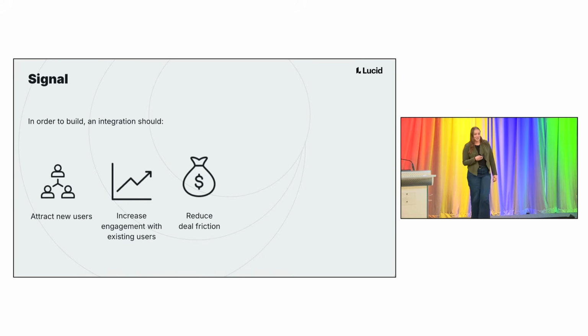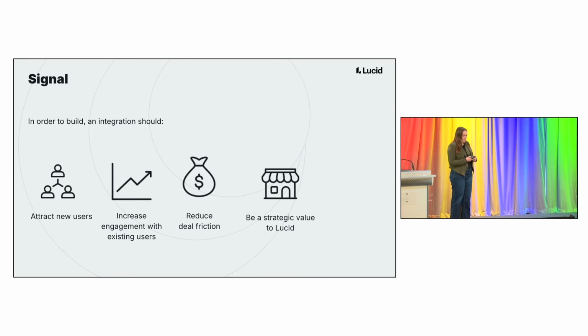Okay, next is reducing deal friction. I'll keep this kind of high level and, sorry, a little bit vague, but we know that some of our largest customers and most important customers are using Google Chat. So we had a pretty big risk actually in not building in time.